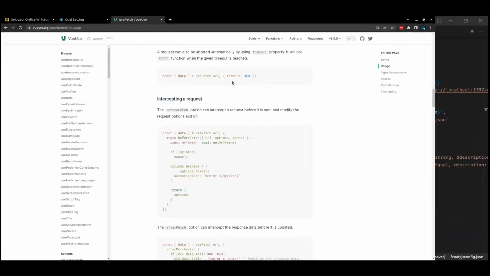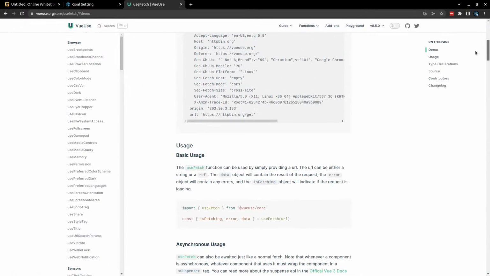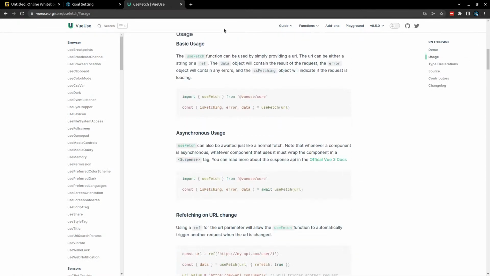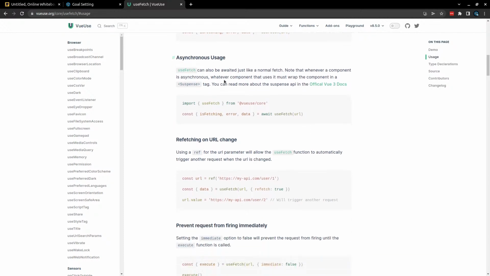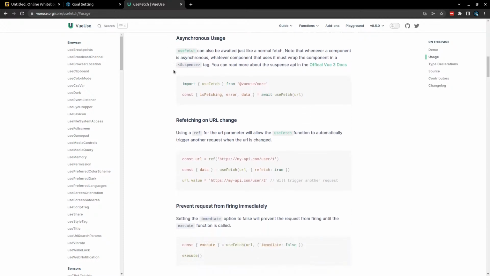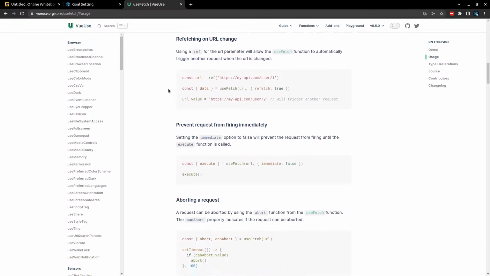First, though, I'm just going to scroll down here and just read a little bit, just in case there's something obvious in the API that I've missed. Yeah, that makes sense. Yeah, I always disable that and then just call execute manually.